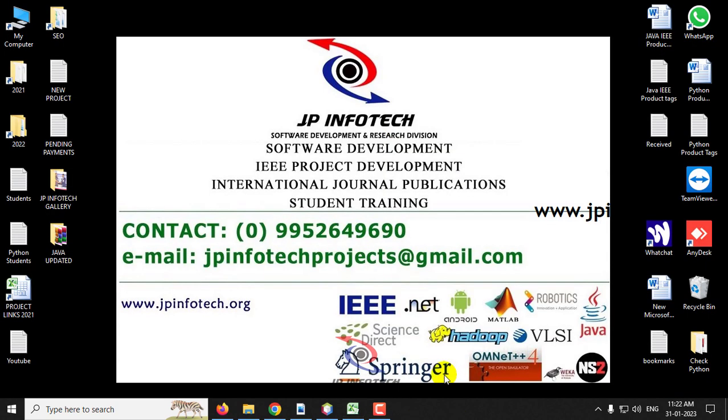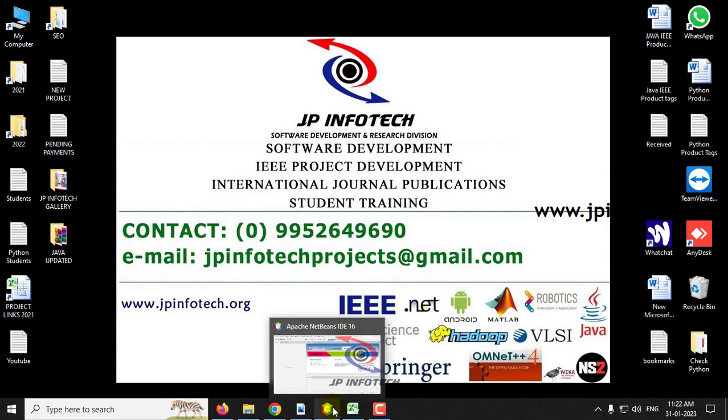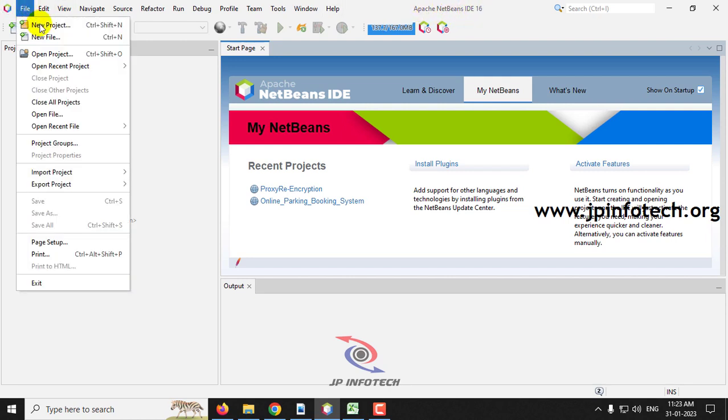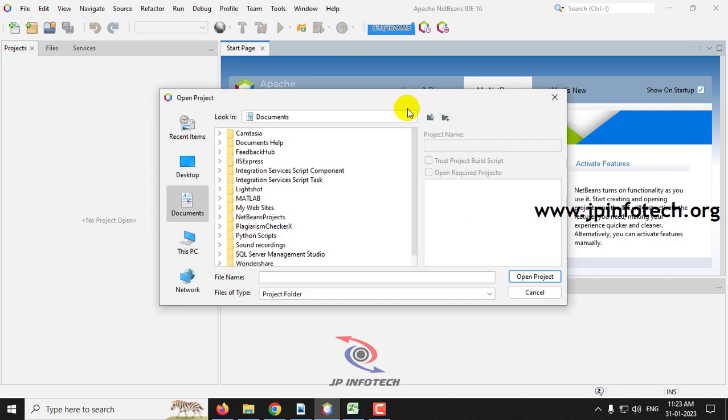So we are going to do this in Java, and for that we have used Apache NetBeans IDE 16. So now let us see the execution of the project. First open Apache NetBeans IDE 16, then go to the file menu and click open project. Now go to the project source code location.